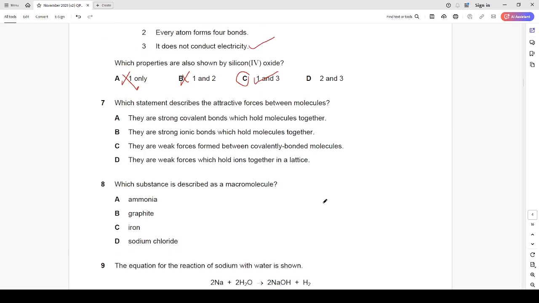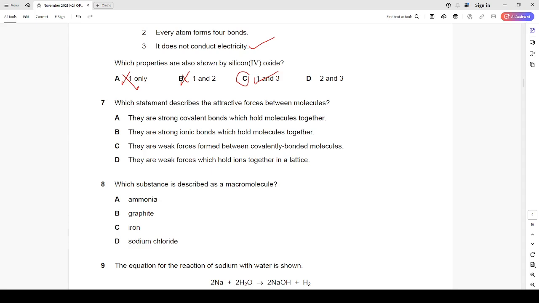Fine. Question 7. Which statement describes the attractive forces between molecules? Let's look at the first option. They are strong covalent bonds with the covalent bond holding the molecules together. Option B says they are strong ionic bonds which hold molecules together. Option C, they are weak forces formed between covalently bonded molecules. Option D, they are weak forces which hold ions together in a lattice.